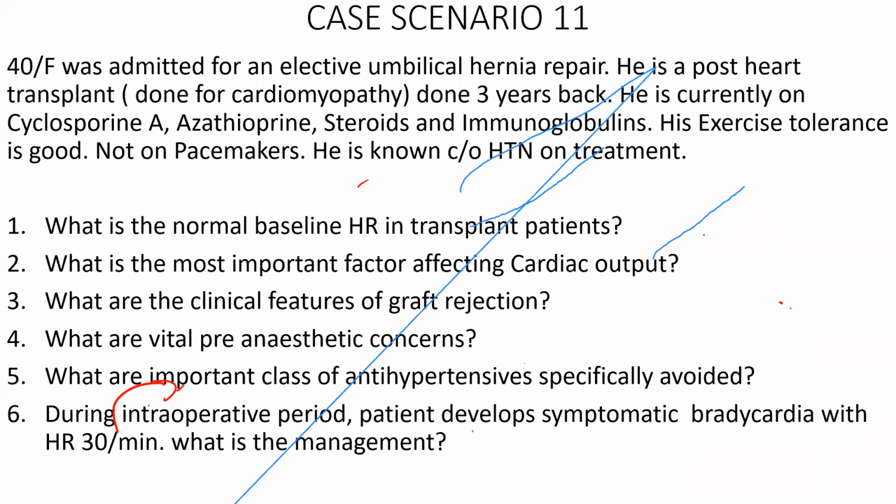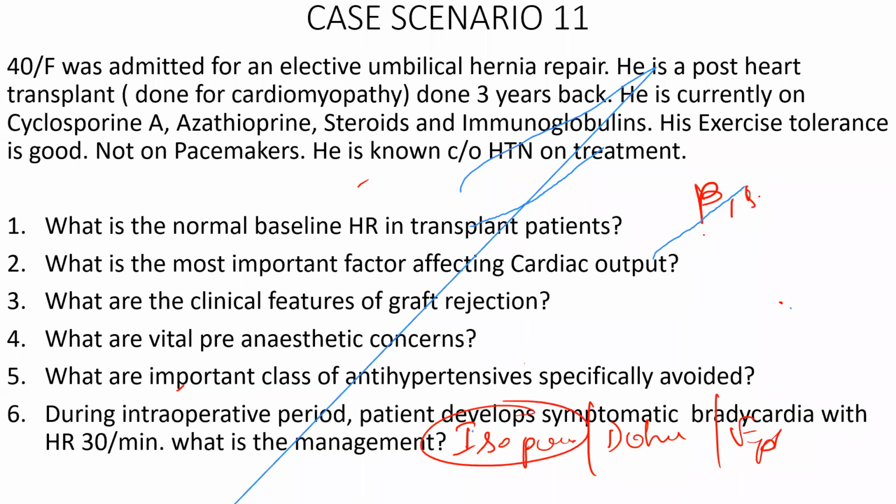Give epinephrine. Okay, epinephrine, more than epinephrine, any other important drug? Phenylephrine. Isoprenaline. Patient is having bradycardia. Will you give phenylephrine? Phenylephrine is a vasopressor, right? Isoprenaline. Okay, isoprenaline is the ideal drug of choice, right? So isoprenaline can be given, dobutamine can be given, epinephrine can be given. Isoprenaline will be the first choice because it predominantly acts on beta 1 and beta 2 receptors. So that will be the first drug choice.